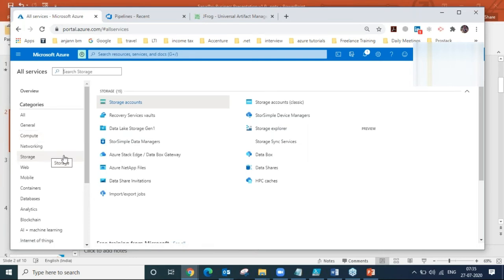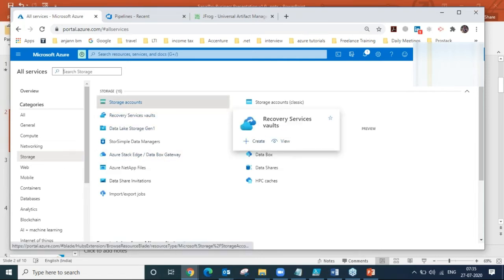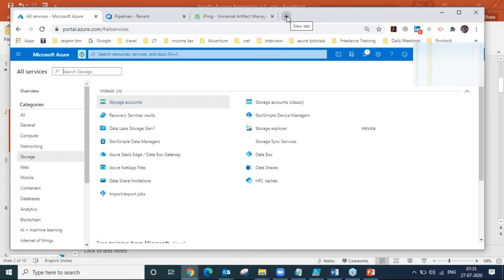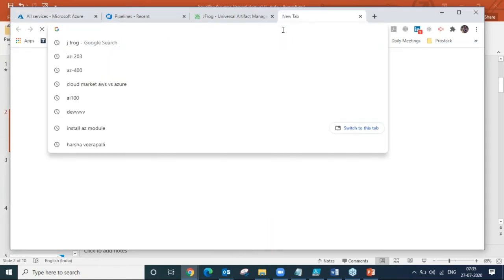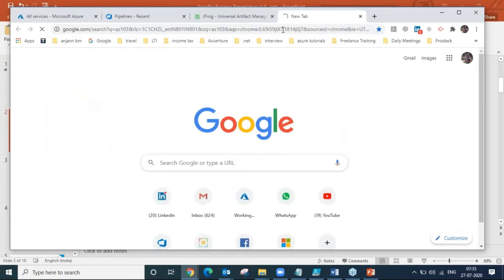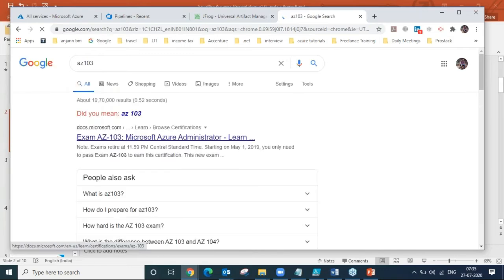I will give a brief of Azure IaaS, only a brief, because it's a different training altogether. It's for the AZ-103 certification. I will just show you AZ-103. You can see Microsoft Azure Administrator. This is the certification.